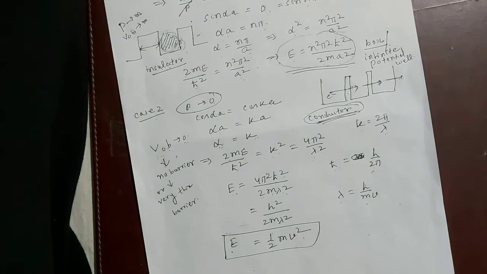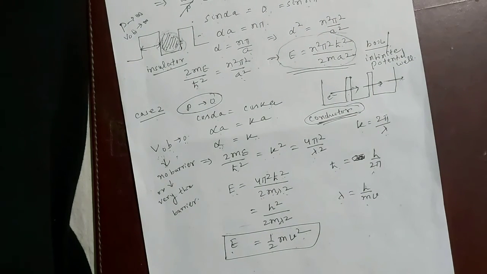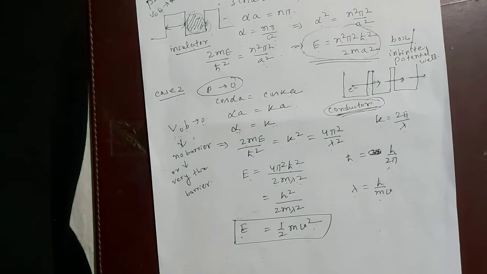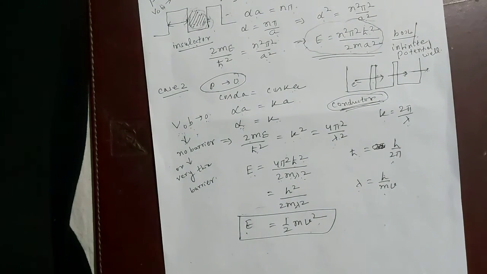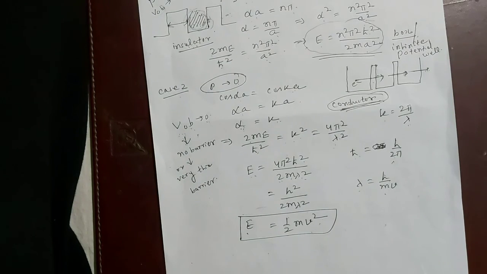So thus, by varying P from 0 to infinity, we find that the completely free electrons become completely bound. Hope the concept behind the Kronig-Penney model is clear by seeing this video. Thank you.